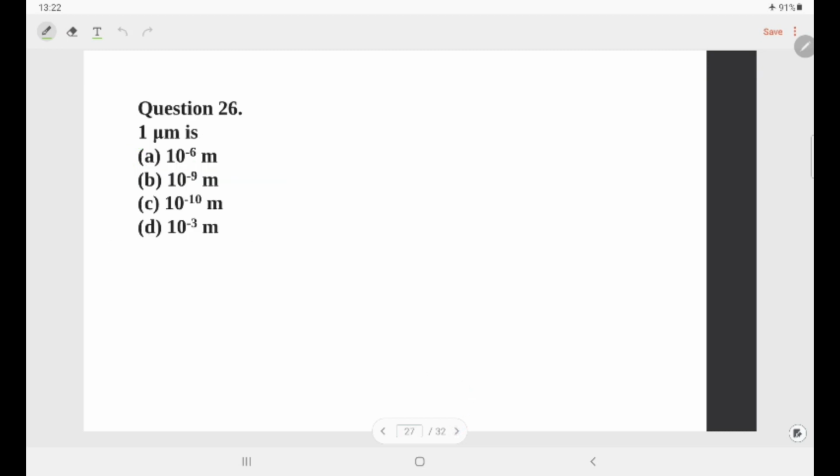Our next question is, 1 micrometer is equivalent to how much? It is equivalent to 10 to the power minus 6 meters. Okay. It is equivalent to 10 to the power minus 6 meters. 10 to the power minus 9 meter is called nanometer. 10 to the power minus 10 meters is called angstrom, and 10 to the power minus 3 is called millimeter.